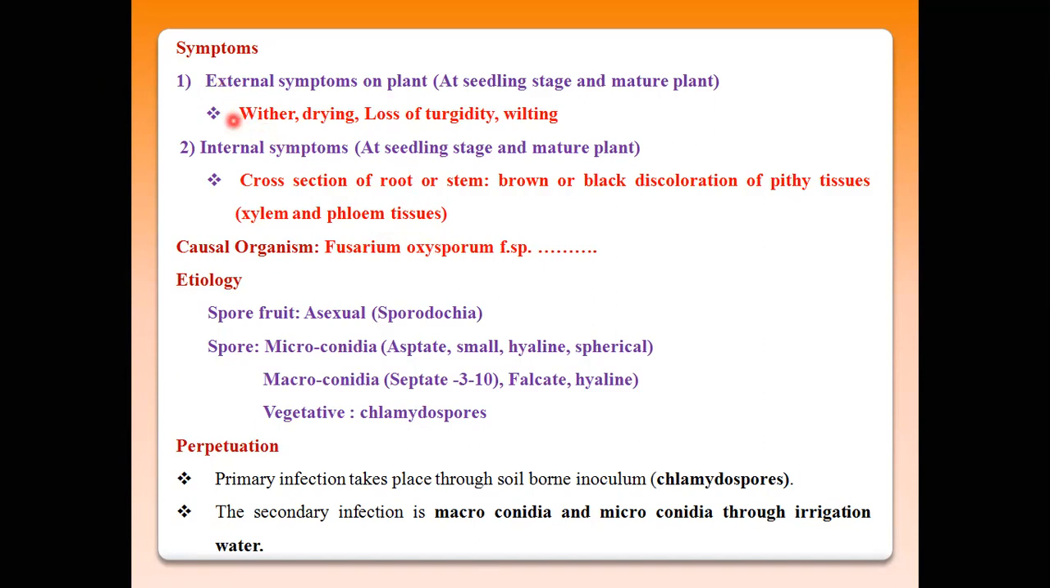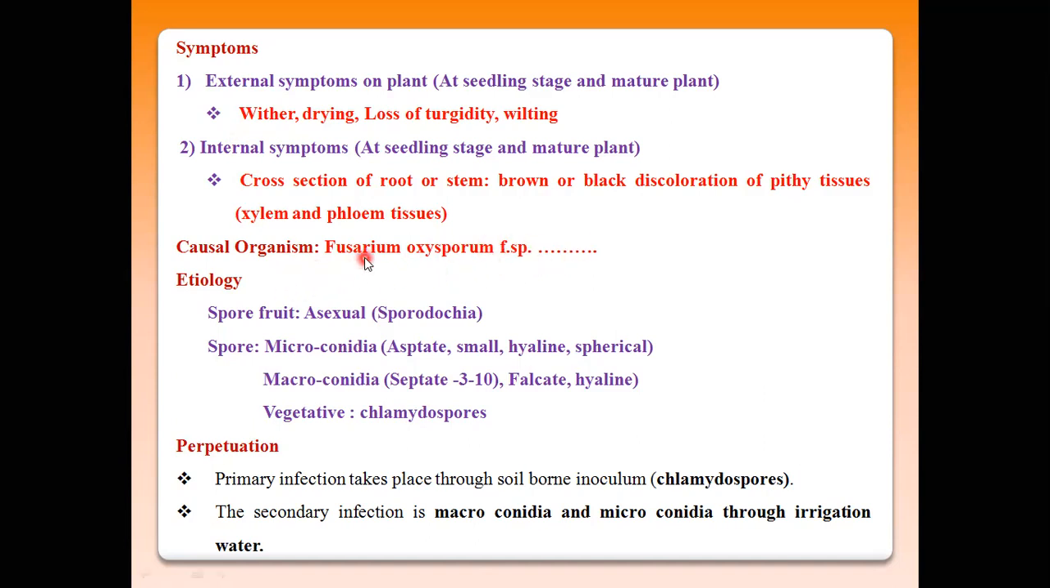Both types of symptoms are generally seen on individual plants affected by Fusarium wilt pathogens. This is the basic symptom seen in every crop caused by Fusarium. Then the causal organism: Fusarium oxysporum is the basic pathogen mainly responsible for producing the wilt disease in the respective crops, with the forma species changing.